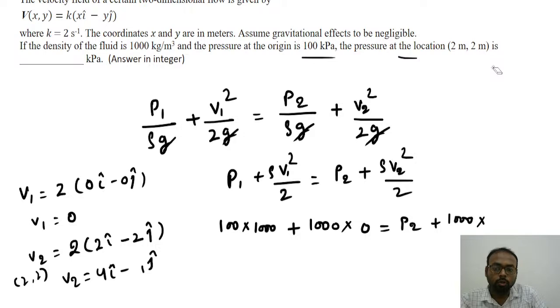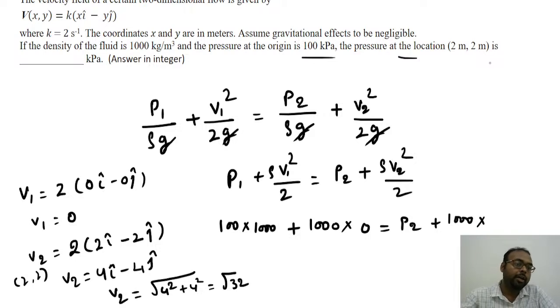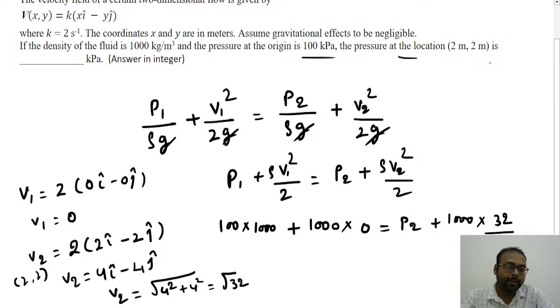Right? So now we will find out the magnitude of V2, that is given by 4 square plus 4 square, that is equal to under root of 32. So now we will put here under root of 32 square. That will become 32 divided by 2.